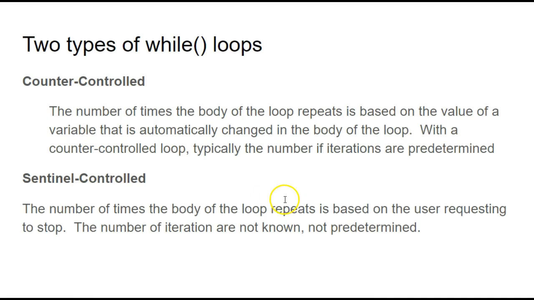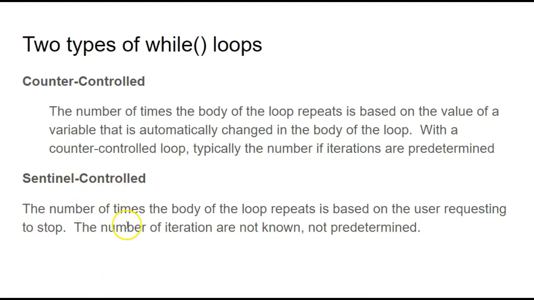There are two types of while loops, and those are counter-controlled and sentinel-controlled. On a counter-controlled loop, we have a variable whose value we change, whether increment, decrement, or something else, so eventually the loop condition becomes false. Typically on a counter-controlled loop, we know how many times the iteration is going to occur.